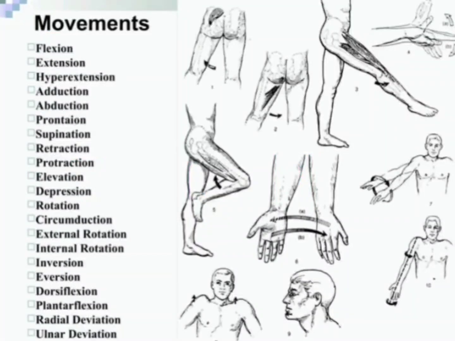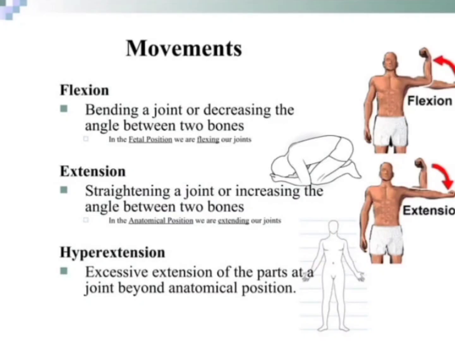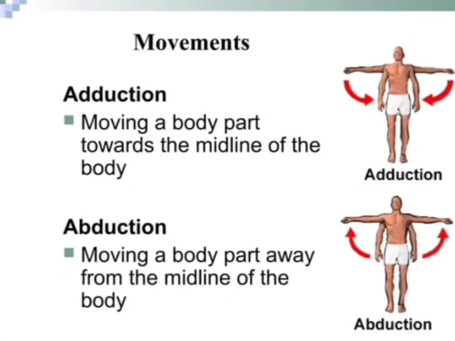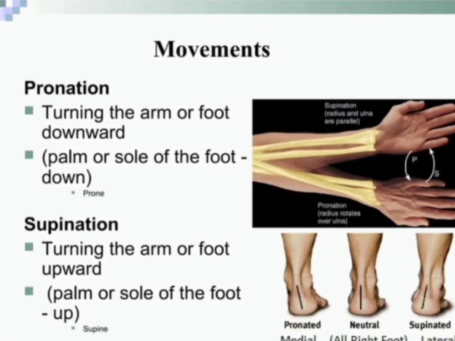Movements. Flexion, bending a joint or decreasing the angle between the bones. Extension, straightening a joint or increasing the angle between two bones. Hyperextension, excessive extension of a part of a joint beyond anatomical position. Adduction, moving a body part toward the midline of the body. Abduction, moving a body part away from the midline of the body.